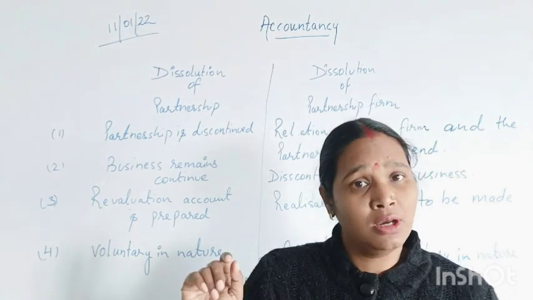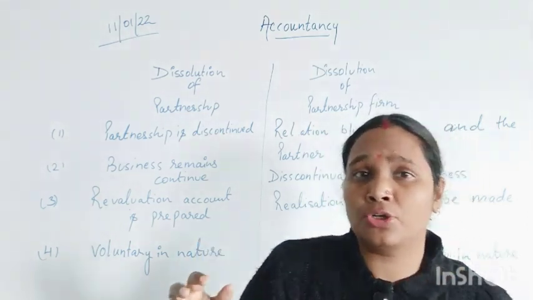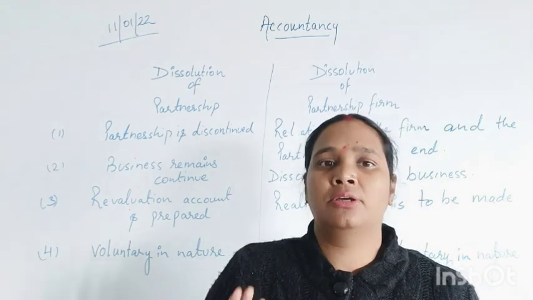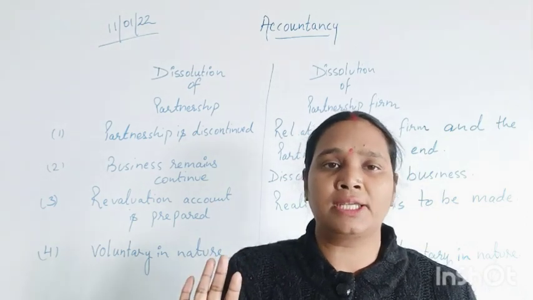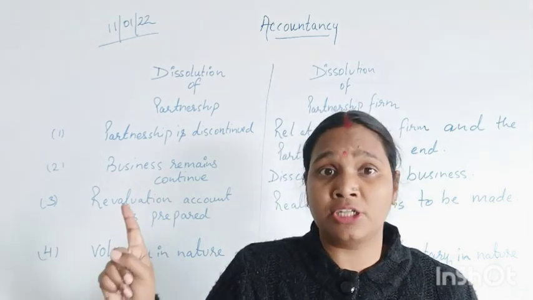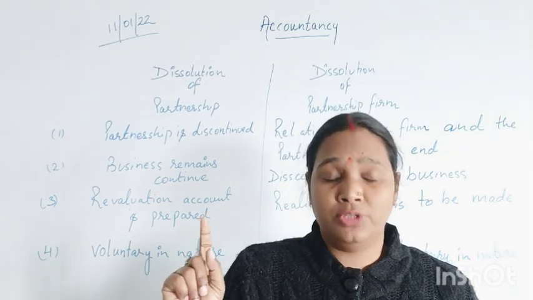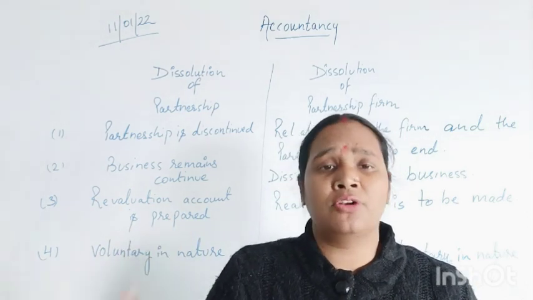Okay. Now the second situation will be, if we want to admit a new partner, then also the partnership firm will not dissolve, only the partnership will be dissolved.